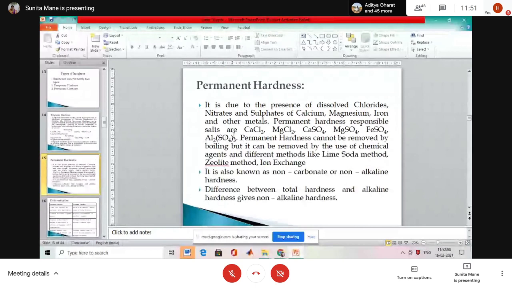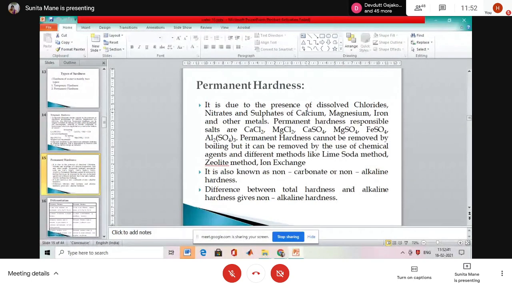This is very important. You write down the salts also in your notebook. Calcium chloride, CaCl2, magnesium chloride, MgCl2, CaSO4, MgSO4, ferrous sulfate, aluminium sulfate. Okay, write down the presence. What is the important point? Because the problems are based on temporary hardness and permanent hardness. So write it down: presence of dissolved chloride, nitrate and sulfate of calcium, magnesium and iron and other heavy metals. Okay. So this is a very important line. Write it down.